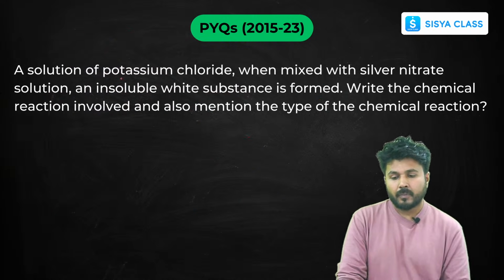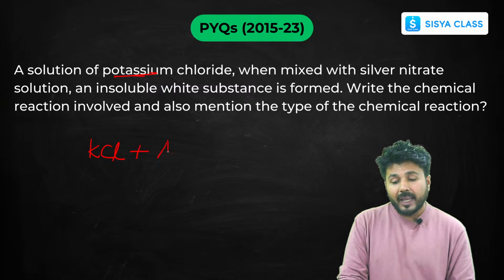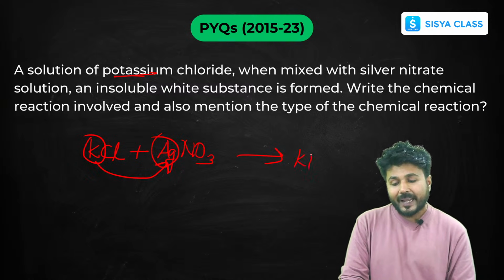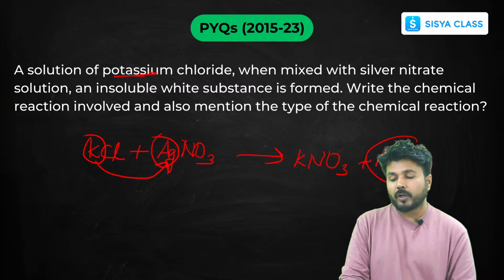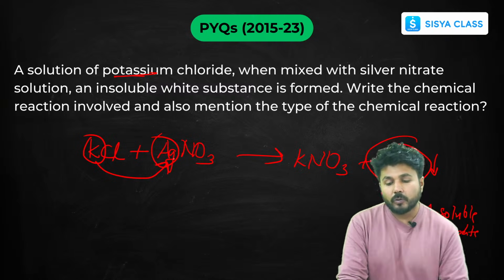Next, a solution of potassium chloride, KCl, just write the compound. It is mixed with silver nitrate, AgNO3. This is a silver nitrate. Now what will be formed? Now as potassium is highly reactive, it displaces silver, and forms potassium nitrate and silver chloride. And as we have seen, this silver chloride is a white insoluble precipitate. Okay, so this is the reaction.